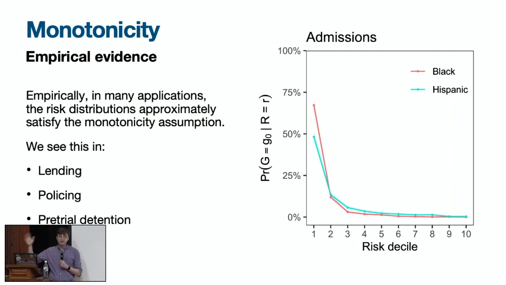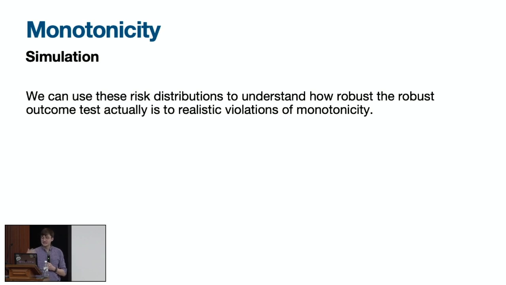And I should say that in all of these examples, monotonicity is really only holding approximately, right? It's not literally true. And we shouldn't expect more than that in any real world data set, in the same way that we never expect two things to be literally equal. So given that the data sets we'd like to apply the robust outcome test to are, by and large, real world data sets that are guaranteed to not literally be monotonic, it's useful to try to understand how robust our robust outcome test actually is.